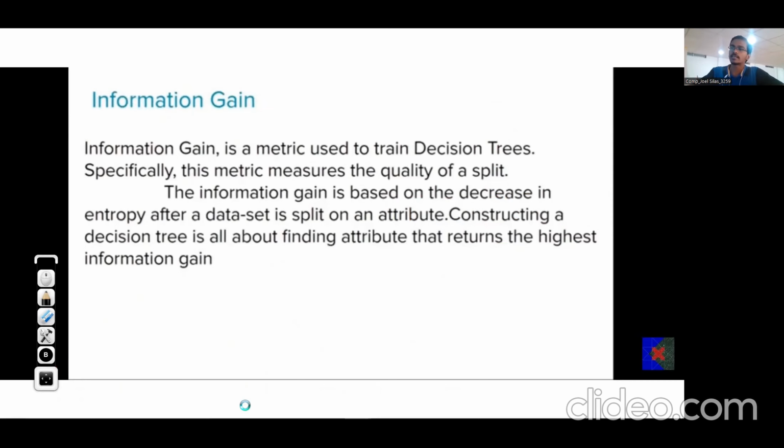Now we need to study another concept called information gain. Now, why is information gain important? Because it is used to train the decision tree and it measures the quality of the split, and it is used to understand that the sequence in which we are selecting the features for the nodes for splitting is appropriate or not.